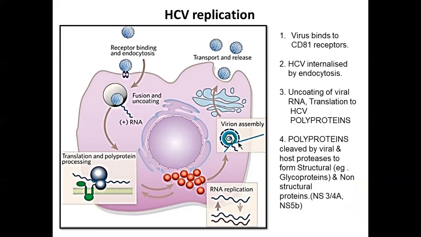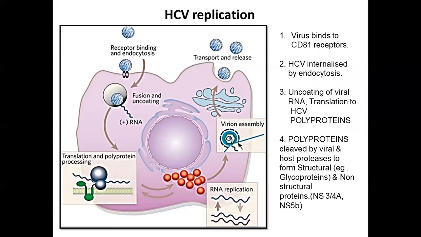Now, these polyproteins can be cleaved by the host as well as the viral proteases to form several proteins. Now, these proteins can be either structural proteins of the virus like the glycoproteins, or non-structural proteins of the virus like NS3 or NS4A, NS5B.